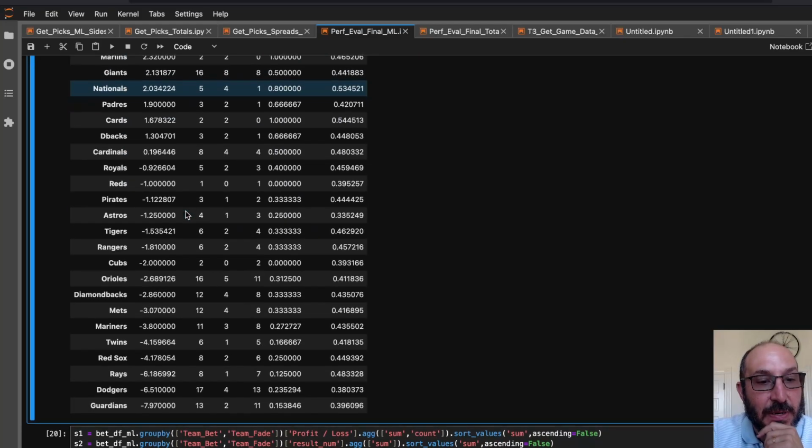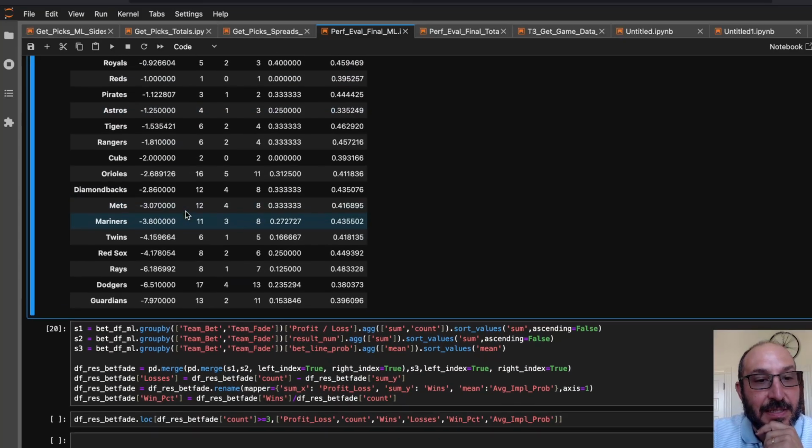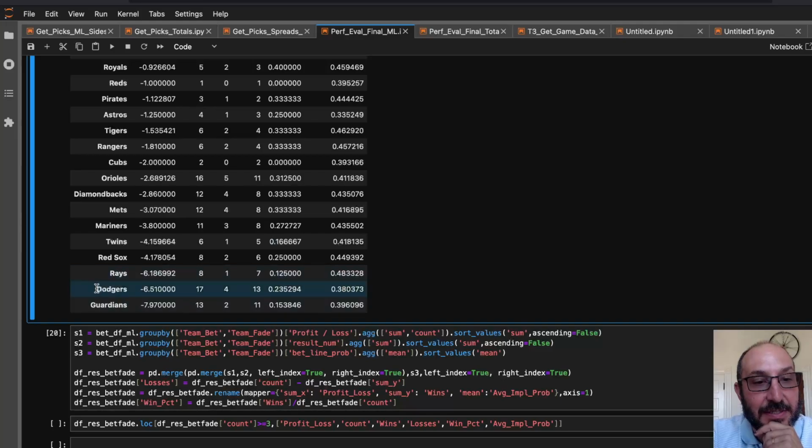Now, who did we lose money betting against? The Dodgers and the Guardians, right? These are the big two that we lost a lot of money betting against. We bet against the Dodgers a lot, 17 times, and we only won 4 times. And we dumped 6.5 units doing that.